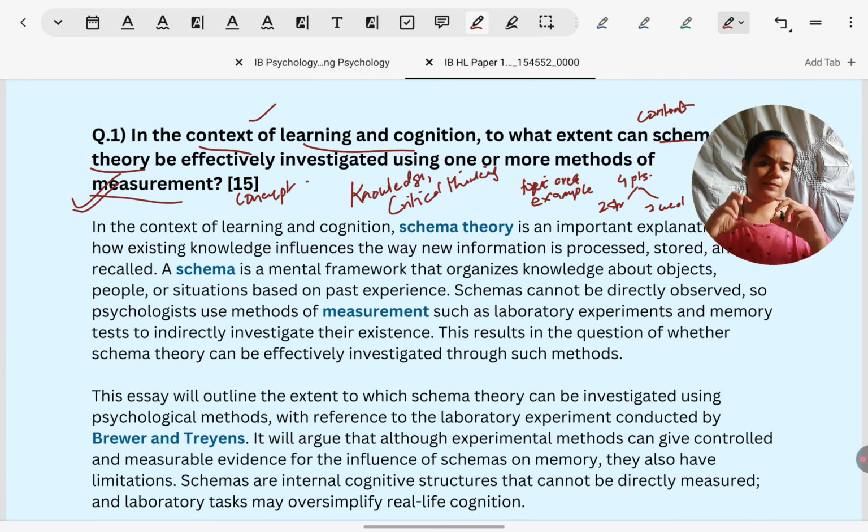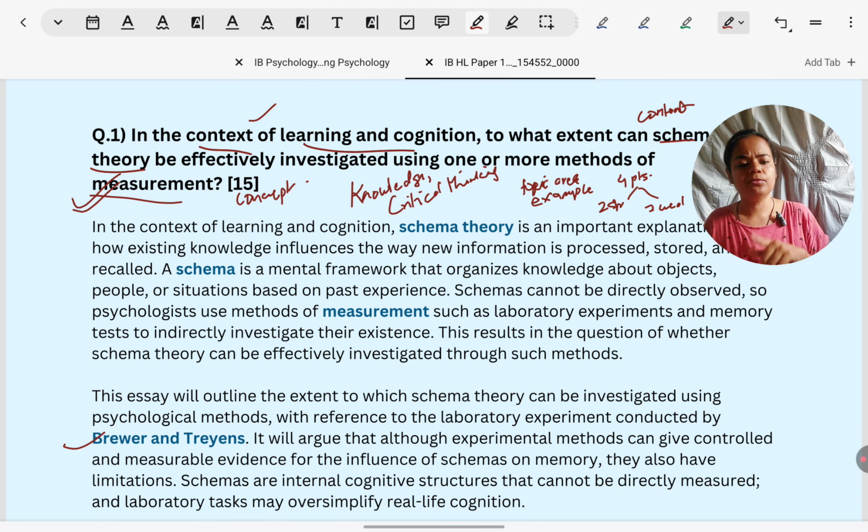And we will have to give a summary of the study we are selecting. I have selected Brewer and Treyens. It's the most popular one. Also, more or less, I have a tendency to follow the Oxford textbook, because again, it has the most popular outreach. And personally, I respect that textbook a lot. Right from the previous syllabus, I think it has the best content. But of course, you can take studies from anywhere. Any textbook, any credible online notes that you have come across, many studies are there under schema theory.